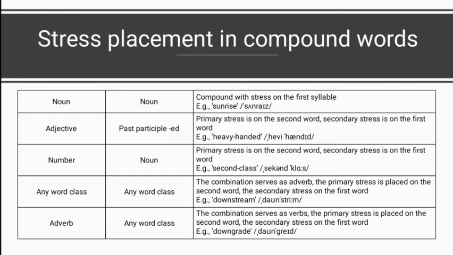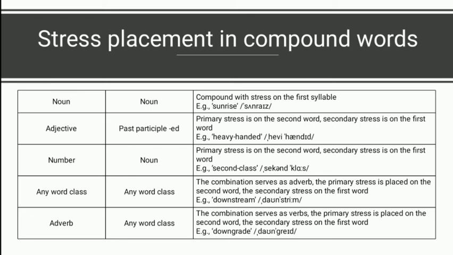Second, adjective. In adjective, primary stress is on the second word and secondary stress is on the first word. For example, in the word heavy-handed. And in adjective, it always uses past participle ed at the end. Third, number.